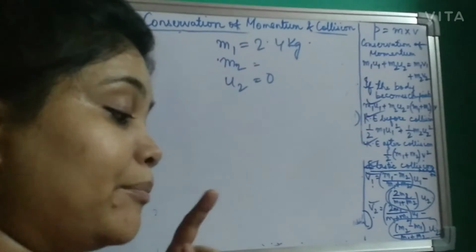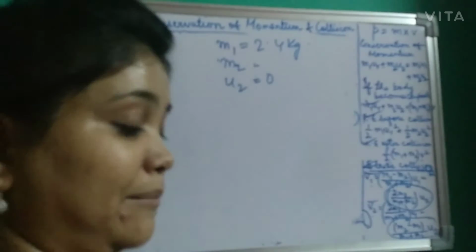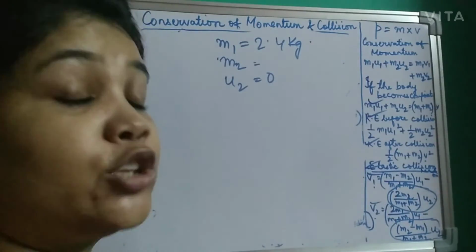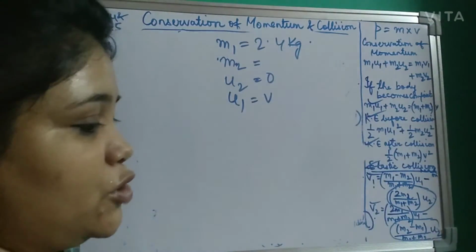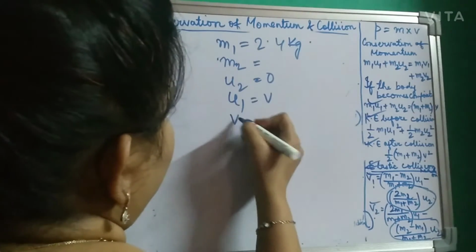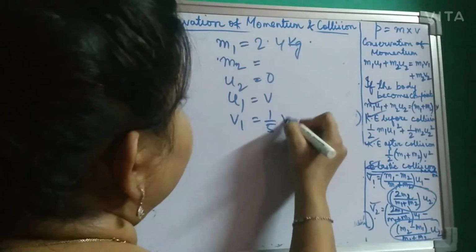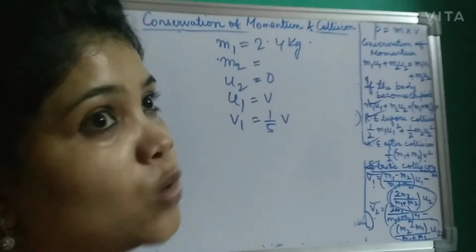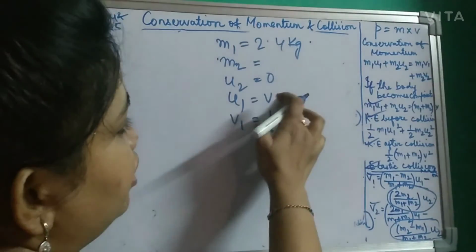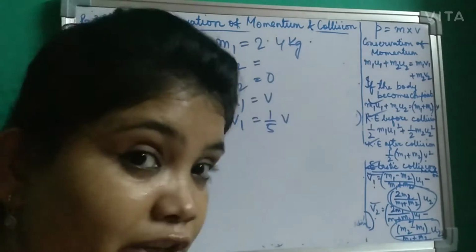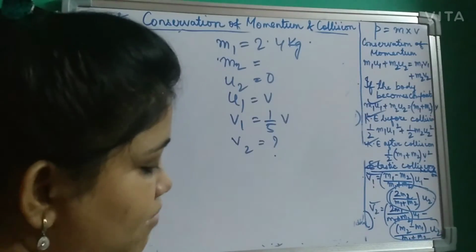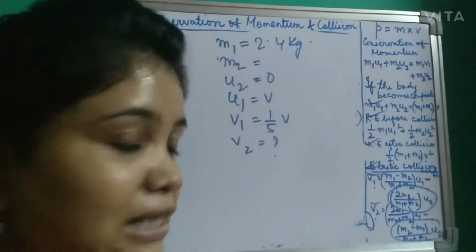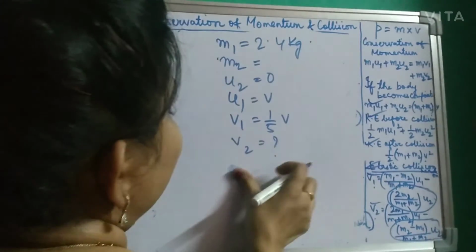After collision, the ball A continues moving in the same direction with a speed 1 by 5 of the original speed. Suppose we take u1 as v. So v1 will be equal to 1 by 5 v, because the speed becomes 1/5 of the original velocity, and we have taken the original velocity as v. And v2 is unknown to us. What have they asked to find out? Find the mass of the ball B. So we have to find m2. As I was telling, m2 is not given.